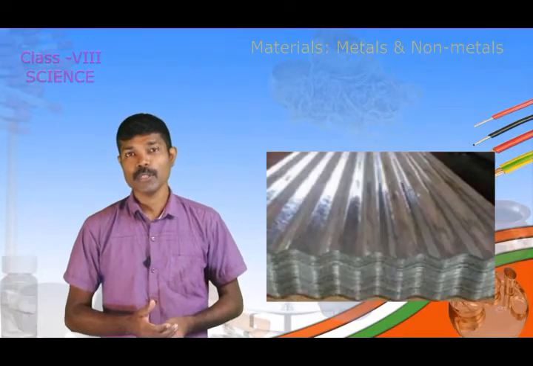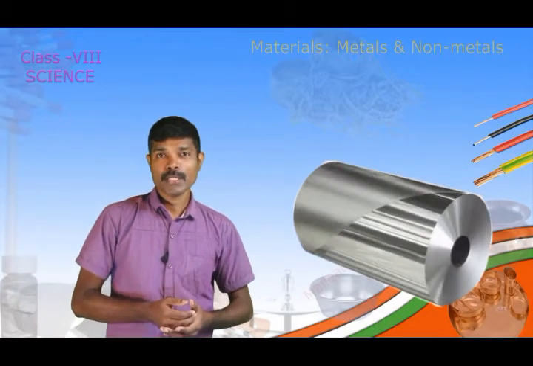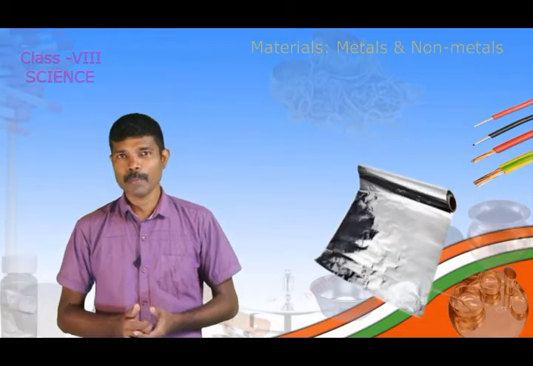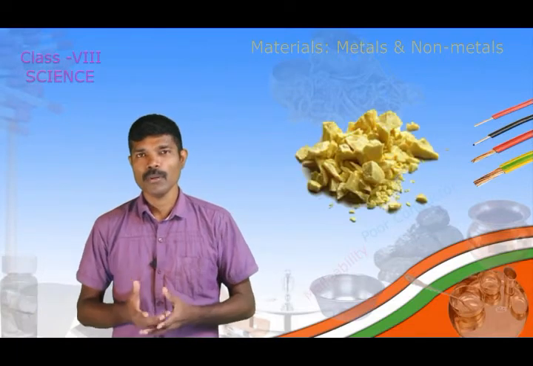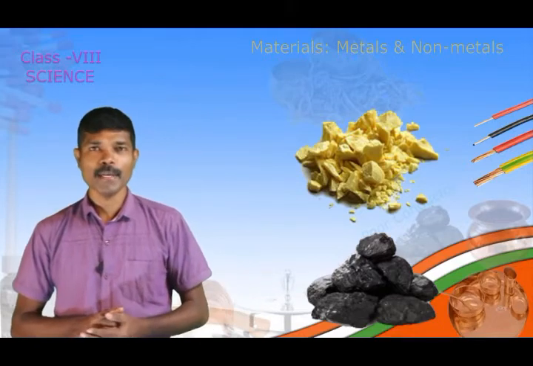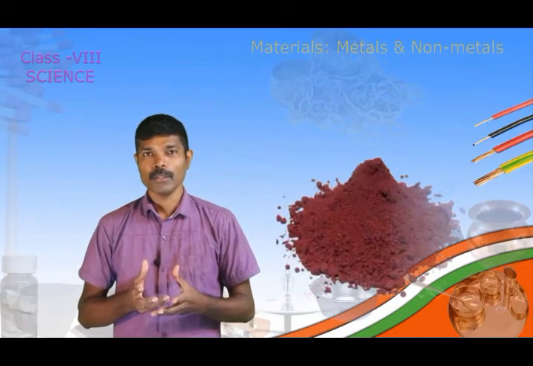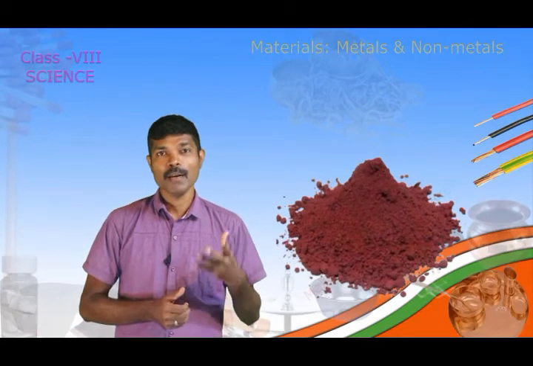So the property of metals which can be beaten into thin sheets is known as malleability, and the metals which undergo this malleability property are known as malleable. When you hit non-metals such as sulfur, coal, charcoal, they will not be converted into thin sheets. जब non-metals को हम hit करते हैं तो वो thin sheet में change नहीं होता है, rather they will be converted into powders. So we can say that metals are malleable whereas non-metals are brittle.